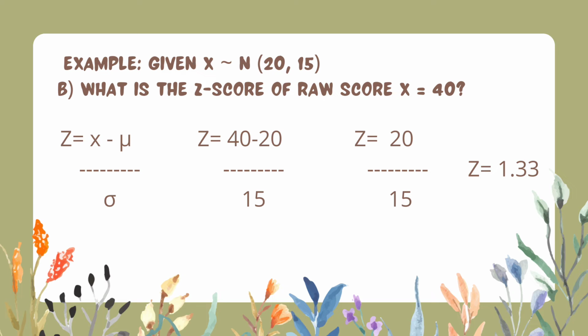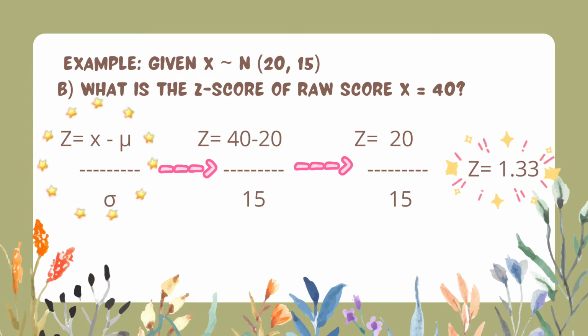As I said earlier, our formula is z is equal to x minus mean over standard deviation. So we need to apply the given into the formula. So 40 minus 20 over 15. Bale, sasubtract lang natin yung 40 sa 20 and then magiging answer ay 20. Tapos yung 15, i-copy lang natin. After we divide the 20 over 15, the answer will be 1.33333. So, i-round off natin siya. Bale, magiging 1.33 na lang yung answer.